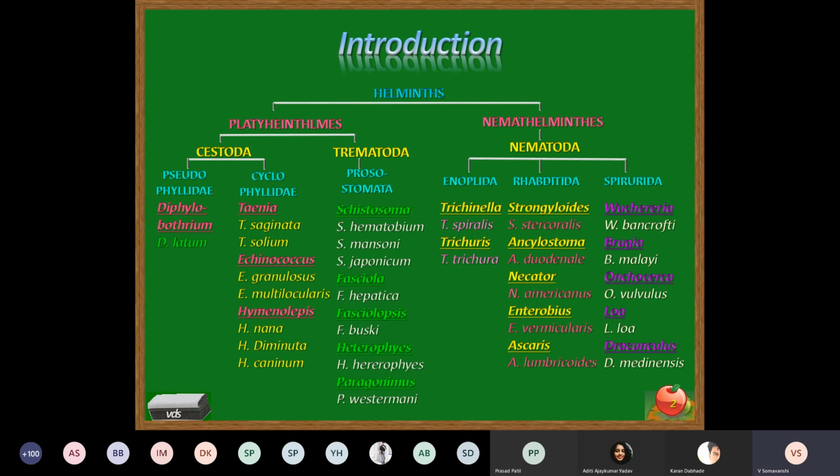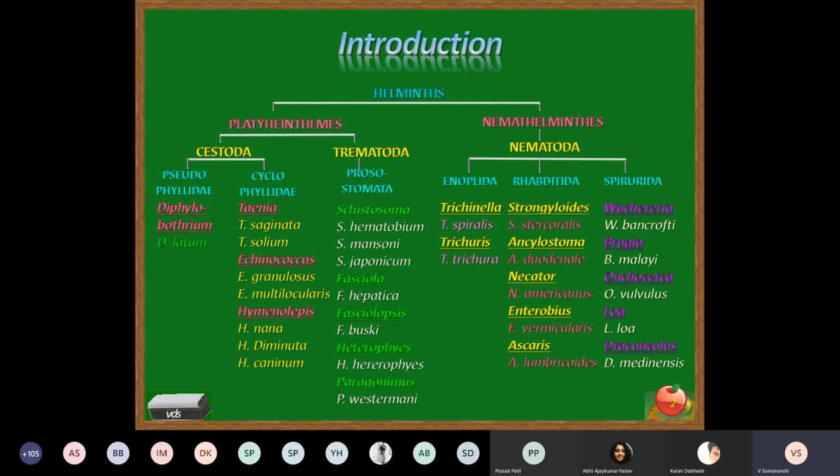To some extent, we'll also add the note of other parasites to differentiate them from the other members. Okay, so classification at this stage will be considering only up to the Cestoda. The rest of the classification, in the next lecture we are going to study Trematoda. In that, the same slide will be projected to understand the classification. And successively for nematodes also, the same slide will be projected every time. So this is about the classification.